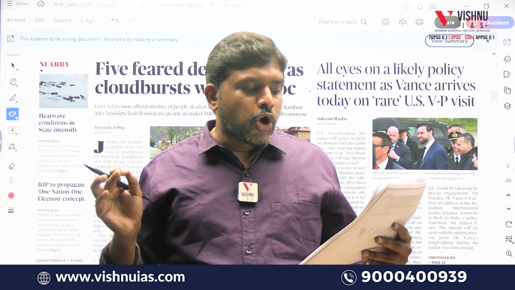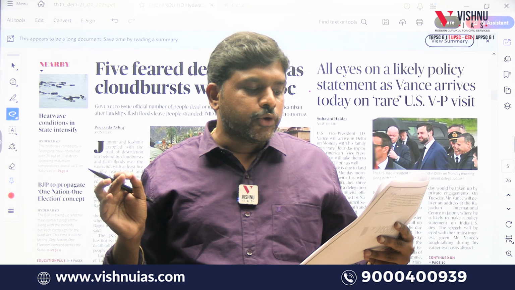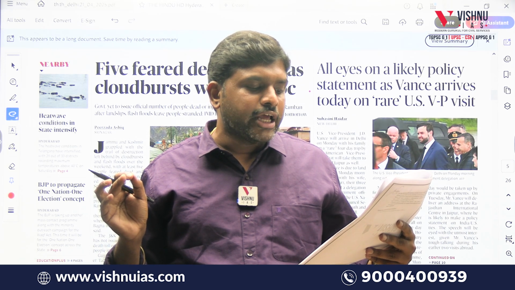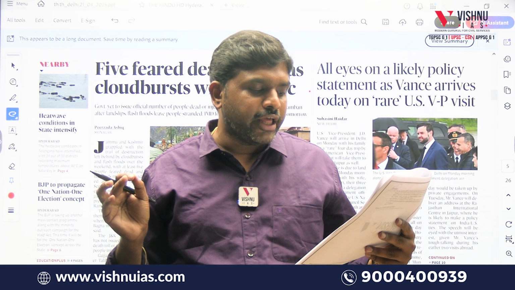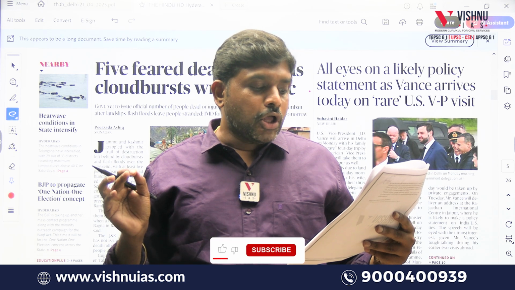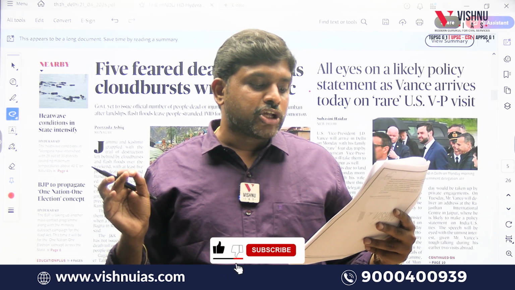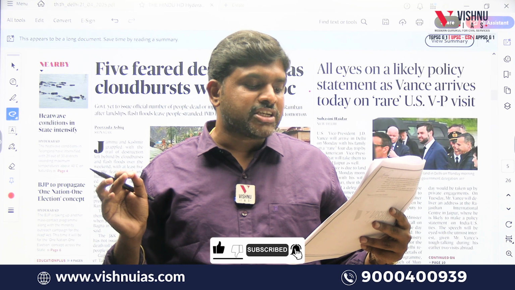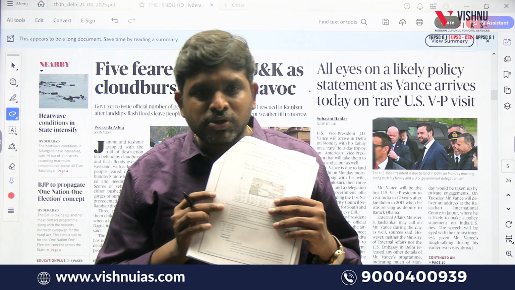Cloud bursts are localized weather phenomenon that occur due to the interaction of warm air currents with cold air masses leading to intense rainfall over a small area. They are most common in regions with high altitude such as Himalayan regions due to orographic lifting. Cloud bursts in the Himalayan region are often associated with interaction between the mid-latitude westerlies and monsoon circulation pattern. Sir, from where I took this MCQ, sir? This is a PYQ.